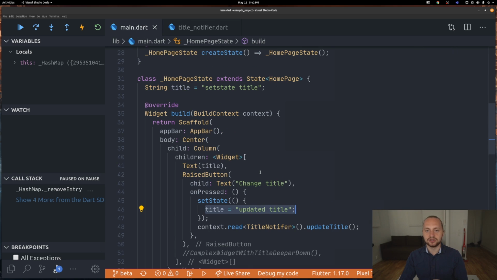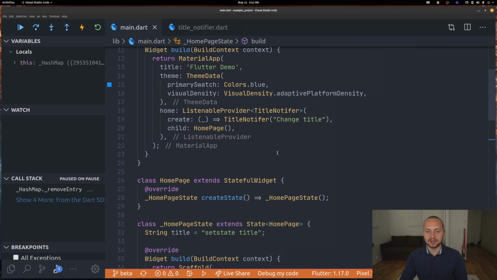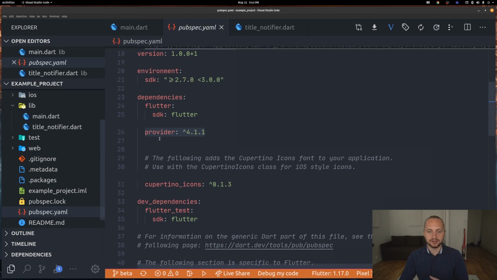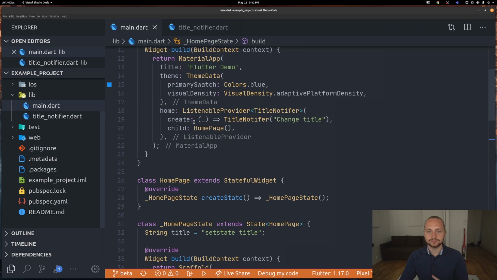And the way we use this, if we go and navigate up, I'm actually using provider. If you don't have that, you can simply add it into your dependencies. What we're simply doing is that when we're displaying our homepage, we're using a ListenableProvider and giving it that TitleNotifier, with an initial value of change title.